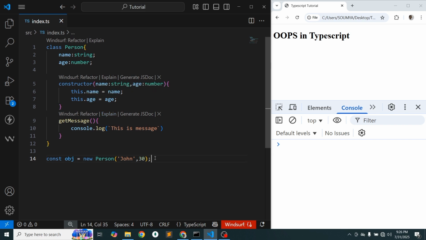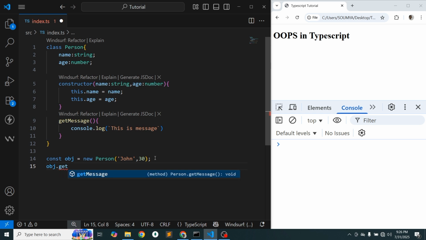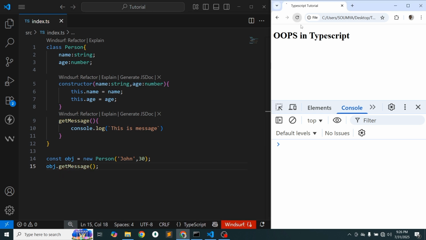Now how to check these things? If I want to get the value, suppose I'm going to call the method. How to call? Simply write object.methodName, so simply write getMessage. If you write this, it will give the output: this is message. We are calling it through the object.